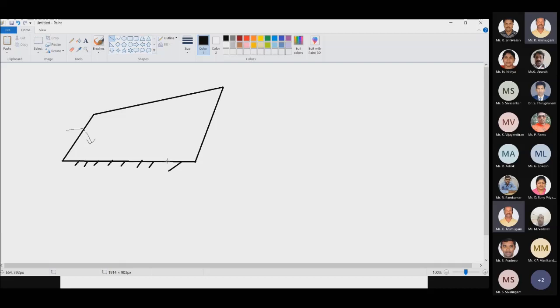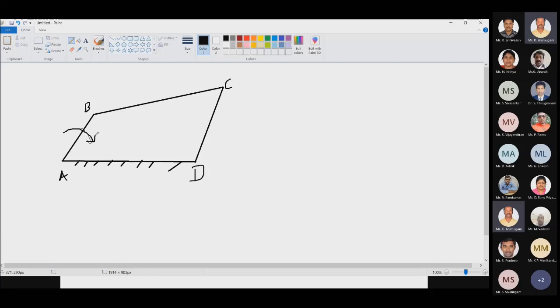This is your AD which is fixed. So this is our A and D fixed, and AB is your crank, and BC is your connecting rod. So initially we have to draw a configuration diagram like this. Now for this configuration diagram, we have to draw the velocity diagram.